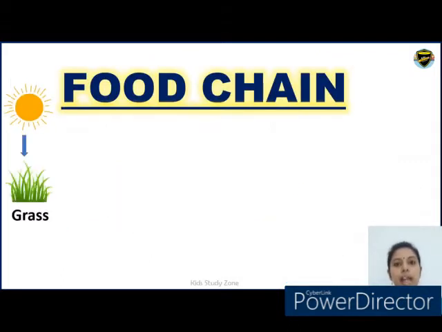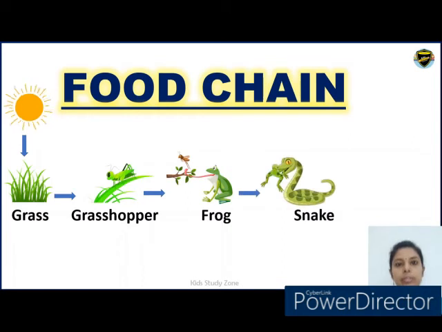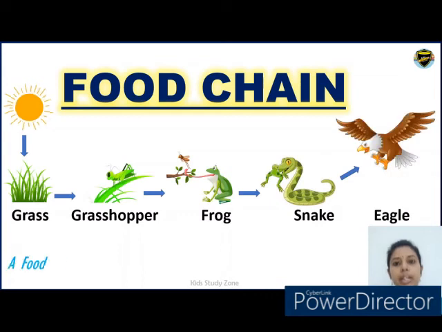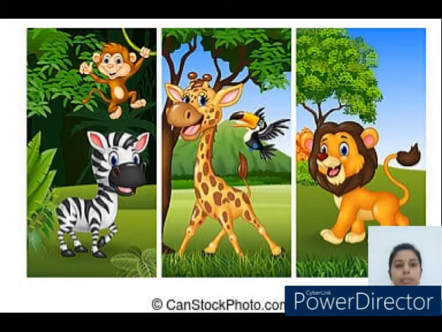Now we will see another example. Grass is eaten by a grasshopper. Here grass is the producer and grasshopper is a primary consumer. This grasshopper is eaten by a frog, that is the secondary consumer, and this frog is eaten by the snake, that is a tertiary consumer, and the snake is eaten by the eagle. A food chain shows that all animals depend on plants directly or indirectly.